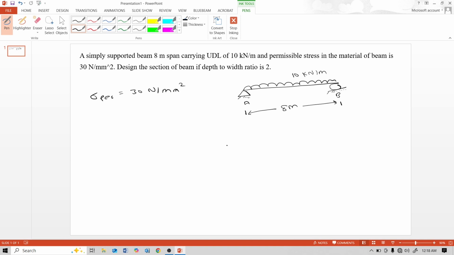Design the section of a beam if depth to width ratio is 2. Depth denoted as capital D, width denoted as capital B, and ratio of this is 2. And problem statement is design the section of a beam. Section of a beam, that means this depth and width calculation. Length of this beam capital L is 8 meter, uniformly distributed load denoted as capital W is 10 kN per meter.